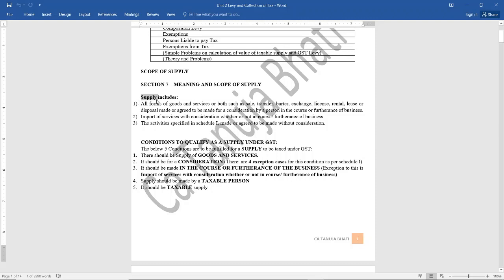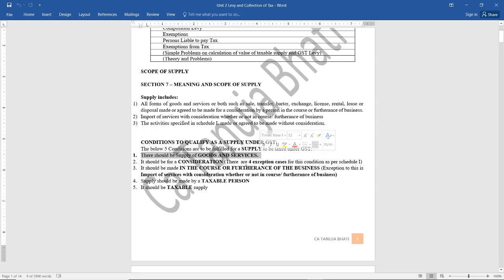Now, in order that a supply qualifies under GST, there are 5 conditions that have to be fulfilled. Condition number 1 is there should be a supply of goods and services.